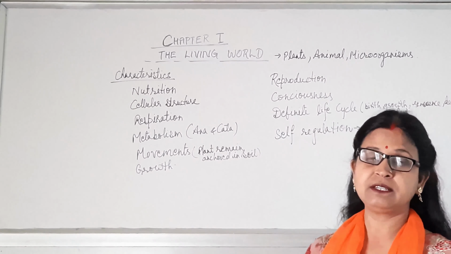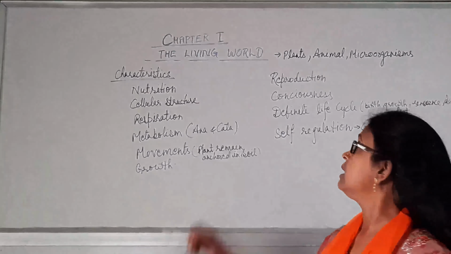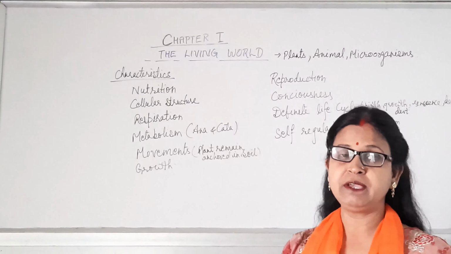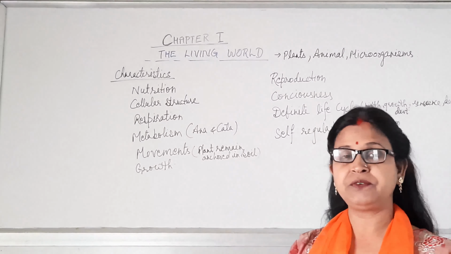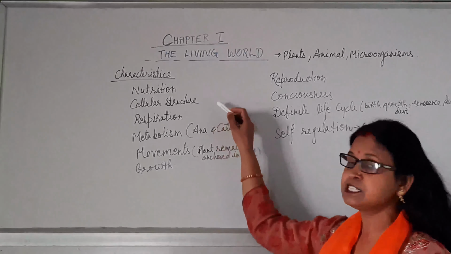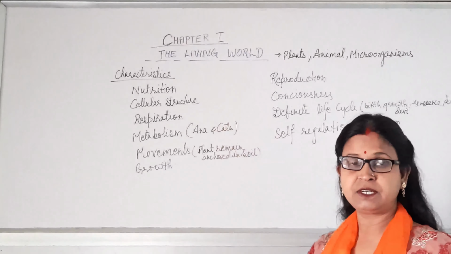Hello students, our first unit comprises 4 chapters, and the first chapter is the living world, which is the introductory chapter, in which we will study different types of living beings, their characteristics, and how they are different from non-living things, and what the main characteristics are that differ from the non-living world. Then we will discuss diversity, their classification, etc. First of all, we will focus on the characteristics which are present in the living being but not in the non-living being.